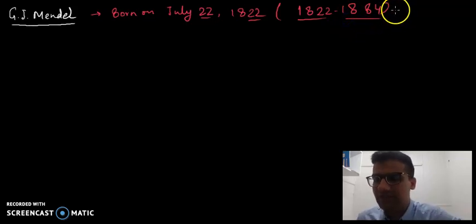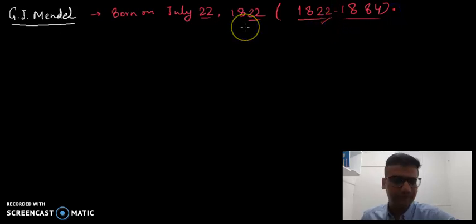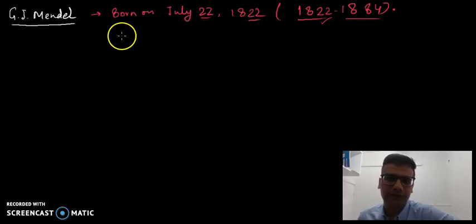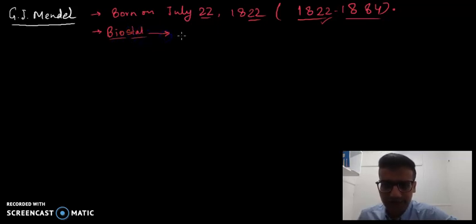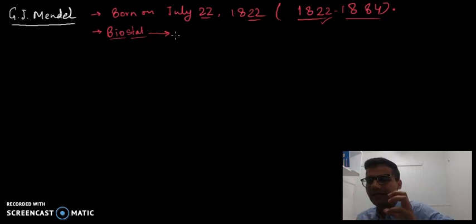Many times in the NEET exam or even a board level exam, they ask when Mendel died and when Mendel was born. He was an Austrian scientist and he was not even a biologist. He was a mathematician, a biostatistician. So basically what he did was include the concept of mathematics into genetics, into biology.